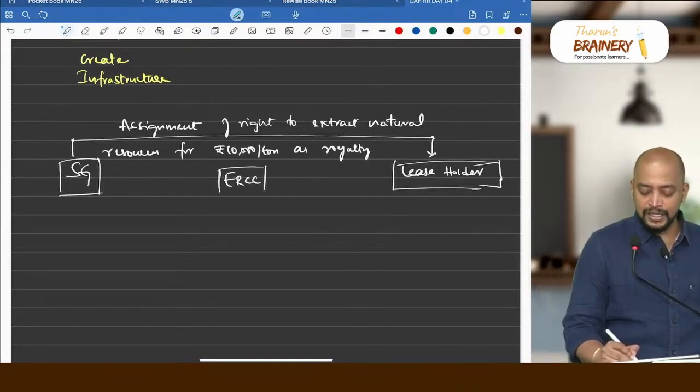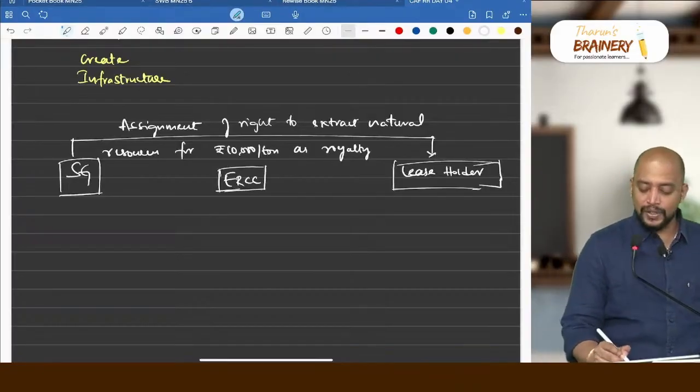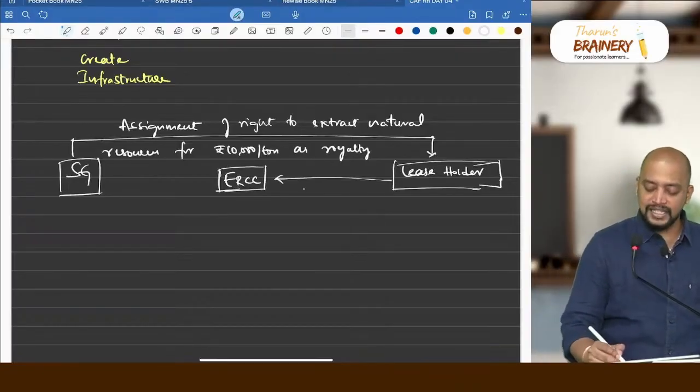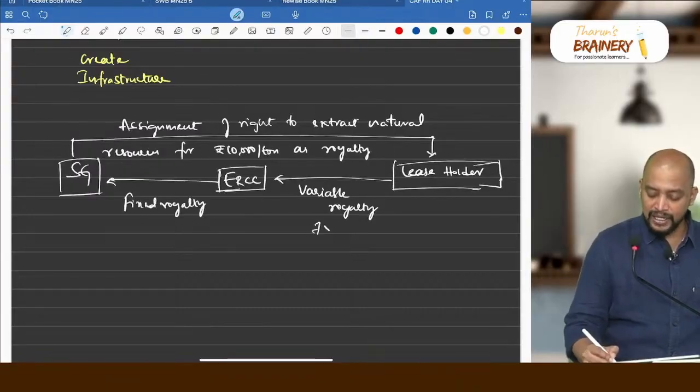So for that reason, they will appoint one swapping agent called ERCC. What will ERCC do? ERCC will be receiving variable royalty, and they will pay fixed royalty to government. And say the variable royalty is 75 lakhs and the fixed royalty is somewhere like 60 lakhs.